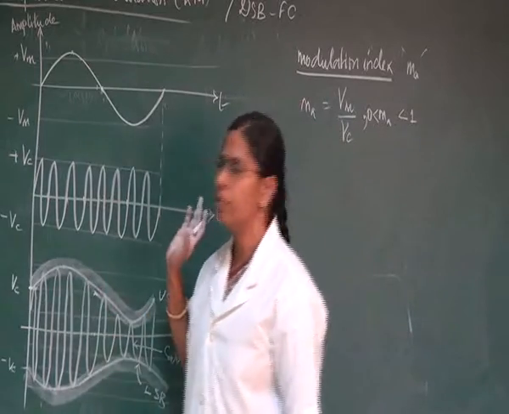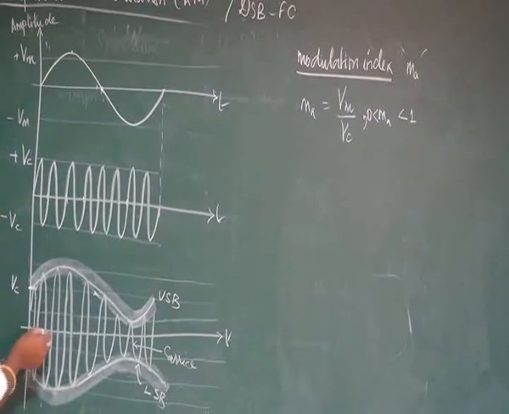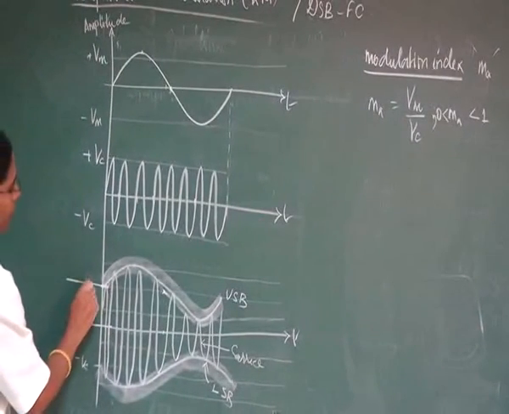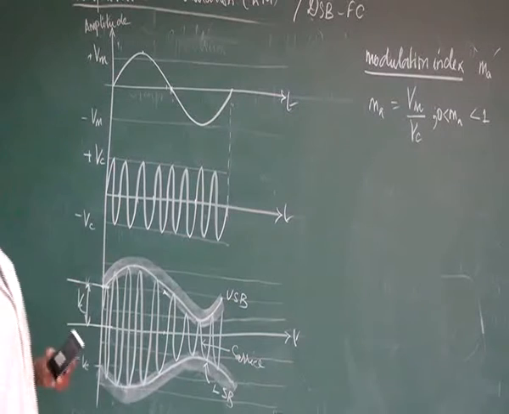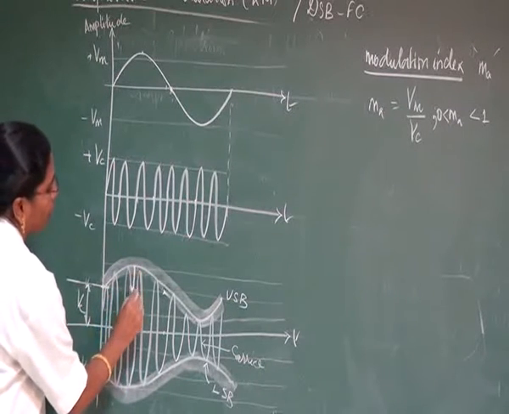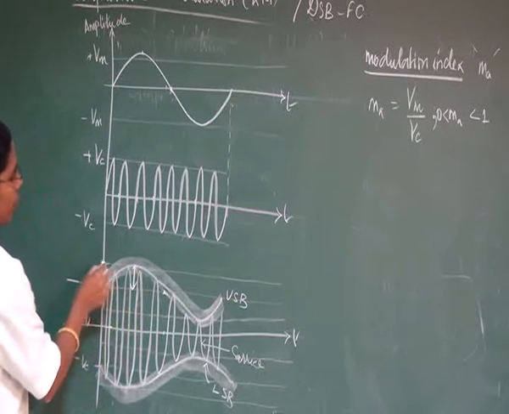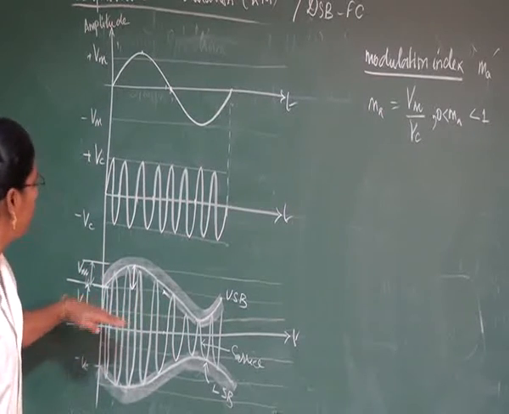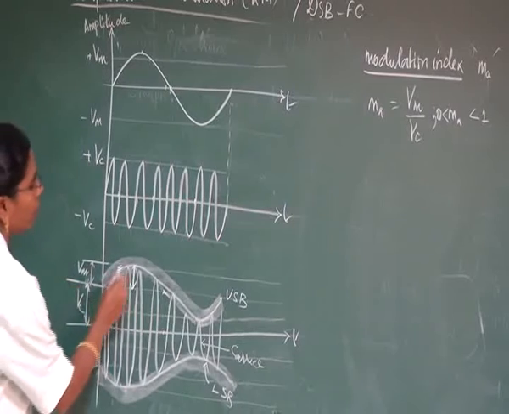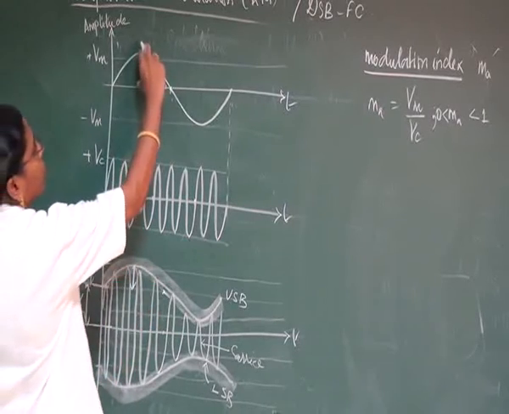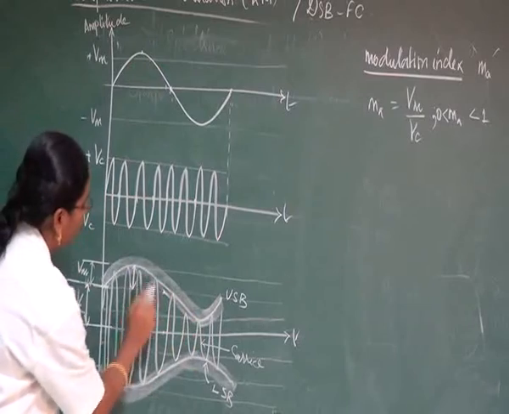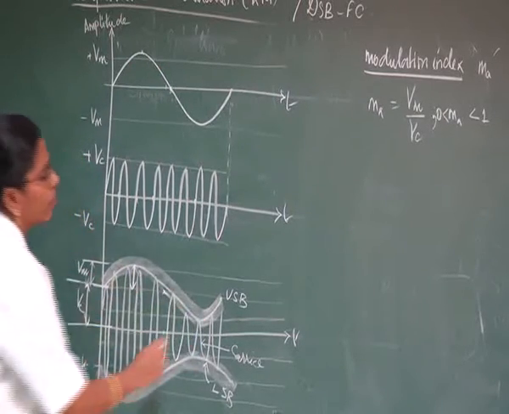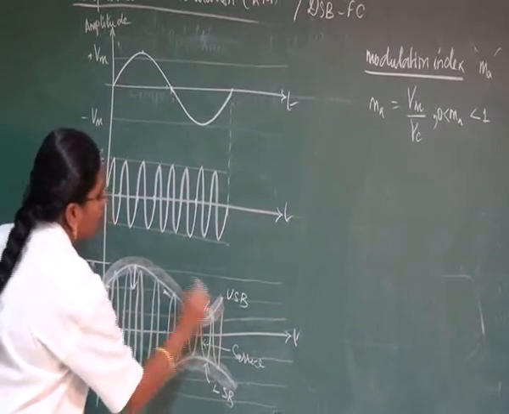Let us consider the same diagram here, whereas here from our time axis till this point, this amplitude will be taken as VC. Whereas the maximum amplitude, from this VC till the maximum, will be taken as VM, because above VC, the center point, we are placing VM here. So VM has an amplitude here, whereas the next half of VM will be here. This will be the center line, over which from here till this it is again a VM. So this is one VM and this is the other VM.